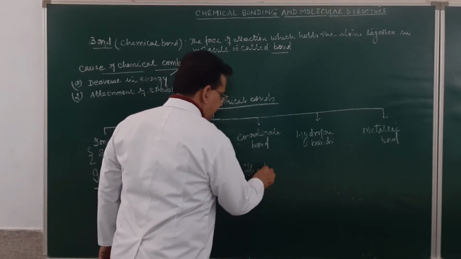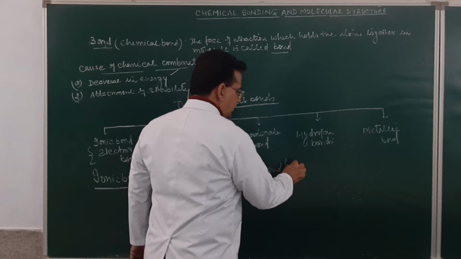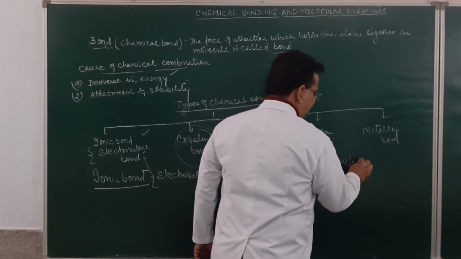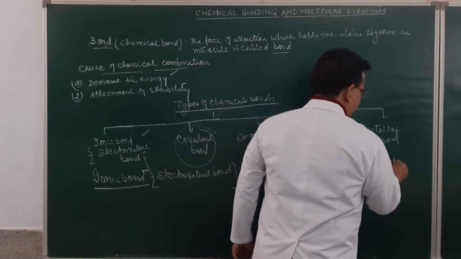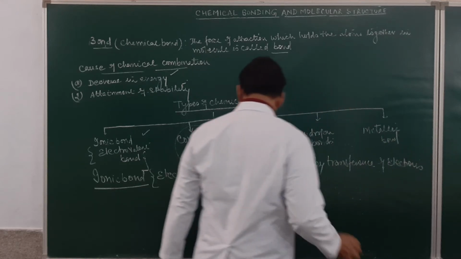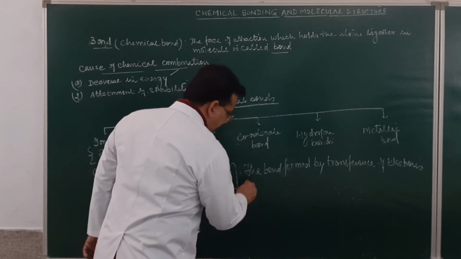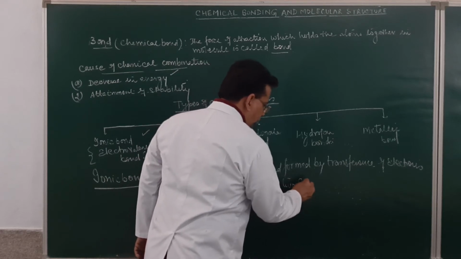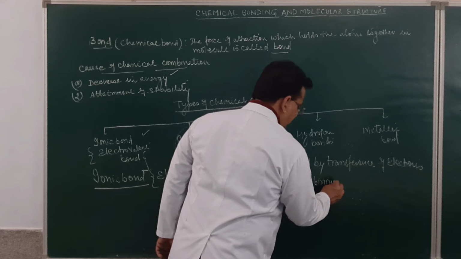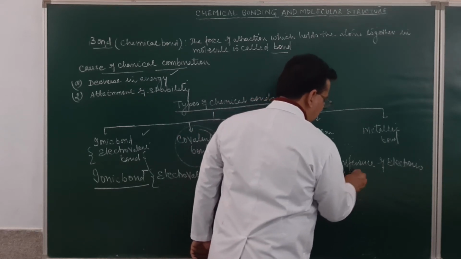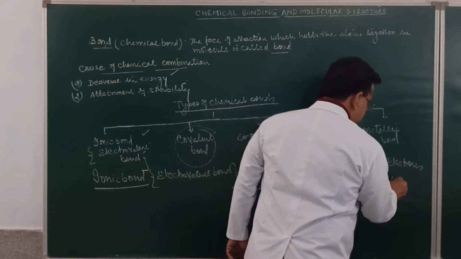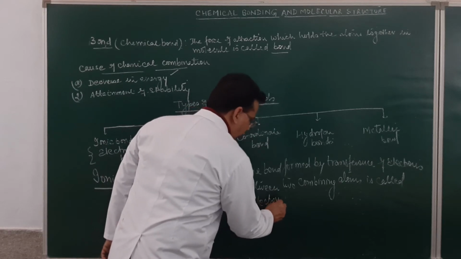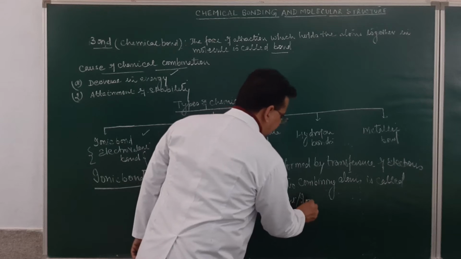The bond formed by transference of electrons between two combining atoms is called electrovalent, or we may call it the ionic bond.